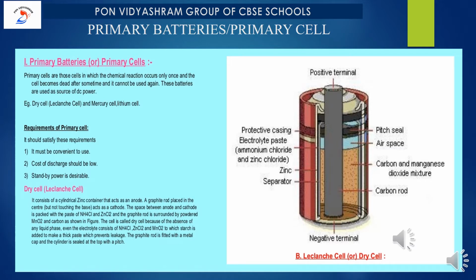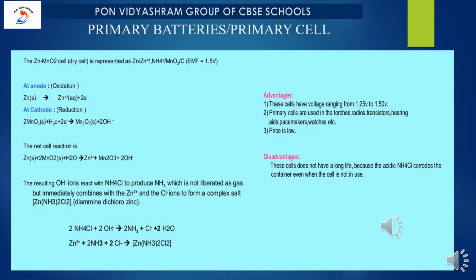The electrolyte consists of ammonium chloride, zinc chloride and MnO2, to which starch is added to make a thick paste which prevents leakage. Okay, so what are the chemicals we are using? Ammonium chloride, zinc chloride and MnO2. I hope you are noting down simultaneously. The graphite rod is fitted with a metal cap and the cylinder is sealed at the top with pitch. Am I clear, children? The reactions that take place in the dry cell, which we are going to discuss, are a very important point for your board examination.